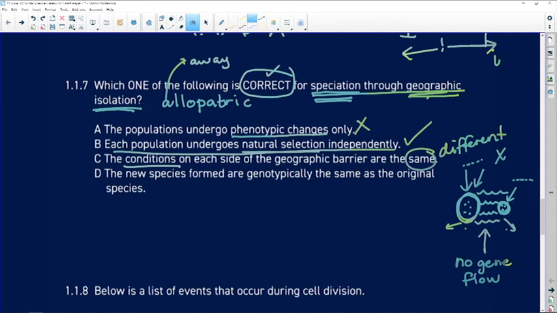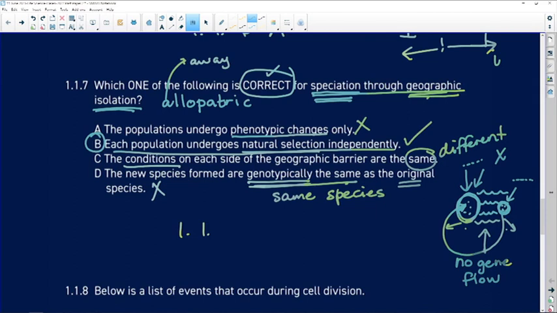The new species formed are genotypically, genetically, the same as the original species. Well, if they're genotypically the same, then it means, quite frankly, they are the same species, because if they were genotypically the same, we could take individuals from one island, reintroduce them to the original population, and they'll be able to carry on having viable offspring. But that is not the case. And so our answer is, as we thought, 1.1.7, B.